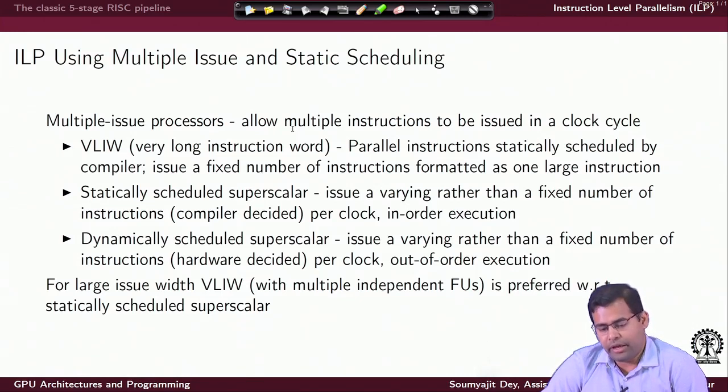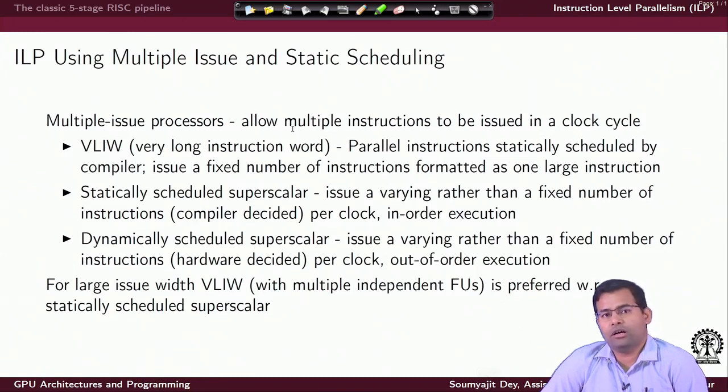This is a style of microarchitecture design where the effective parallelism is exploited by the compiler. The compiler decides which instructions should execute in parallel, and so essentially the compiler schedules these instructions and their parallel execution, and issues a fixed number of instructions formatted as one large instruction.